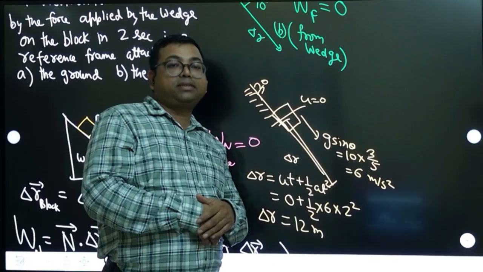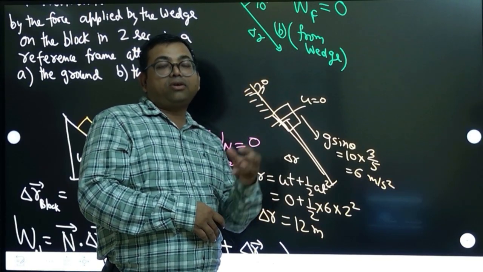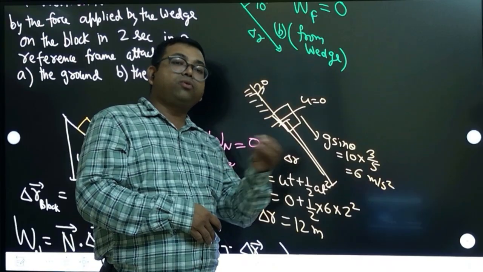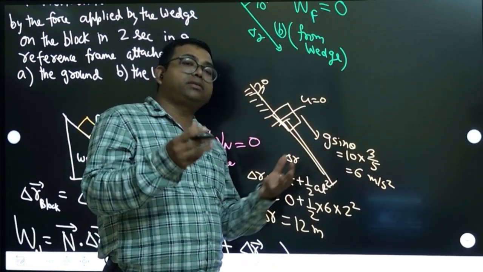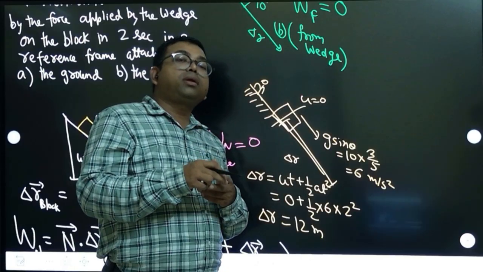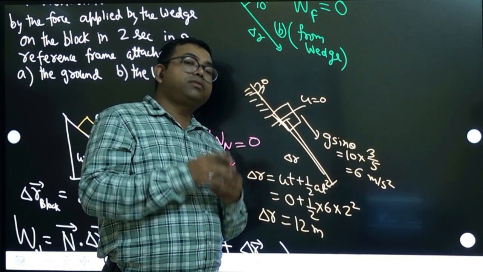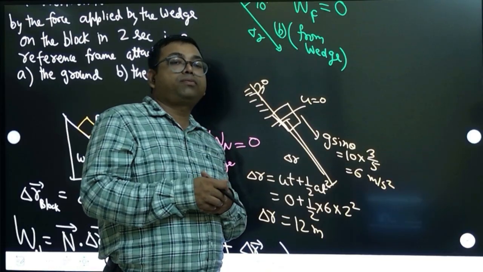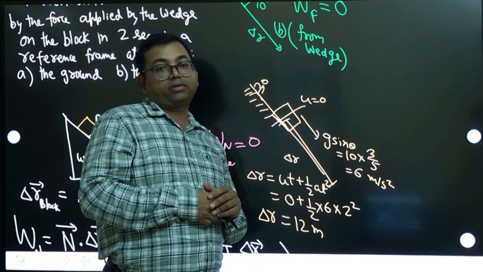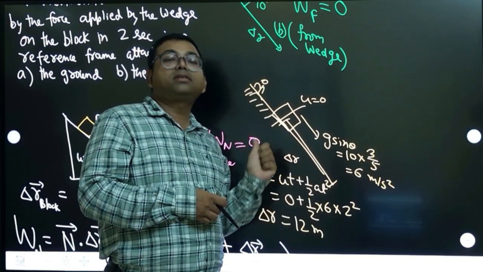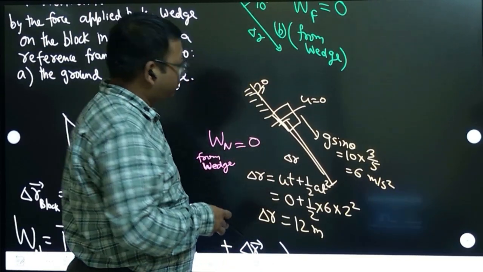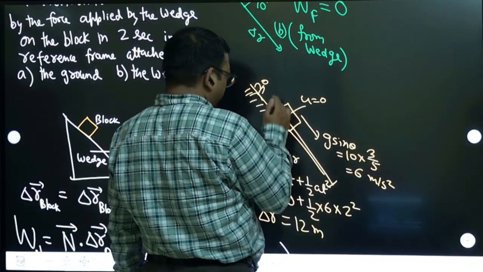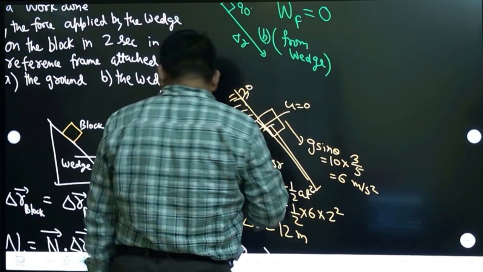Suppose you are inside a train and you are looking at an object inside the train which may be moving. Suppose you are playing with a ball inside the train. Because you are moving, that body's displacement is different from your frame of reference and from the ground frame of reference. So the displacements are different here. That is what happens here. So although the force is the same, but now with respect to this observer,